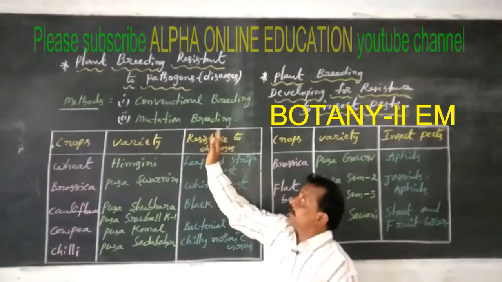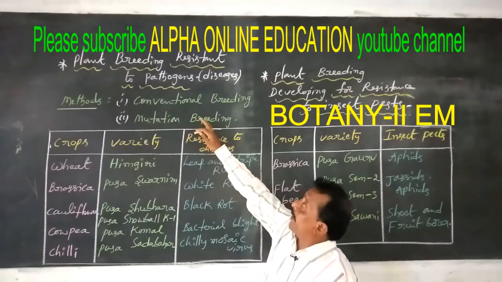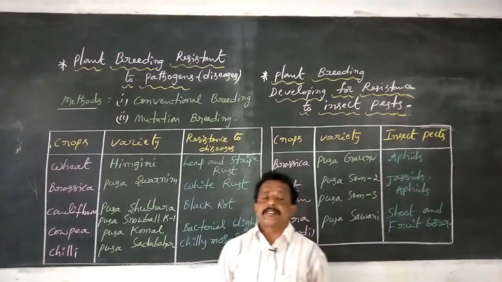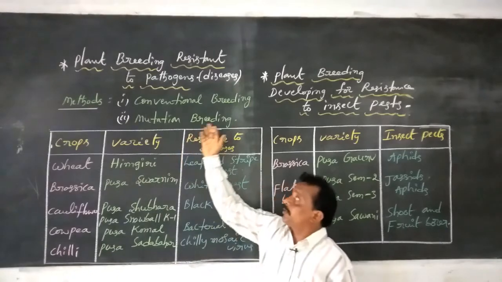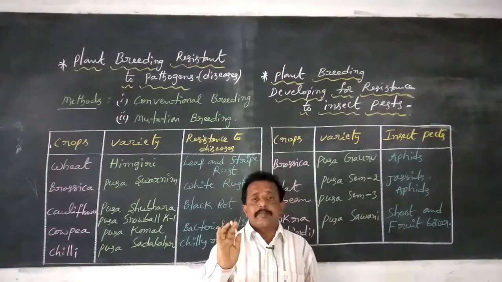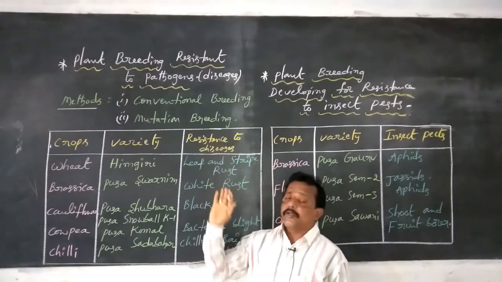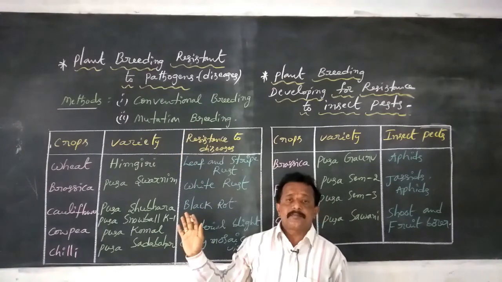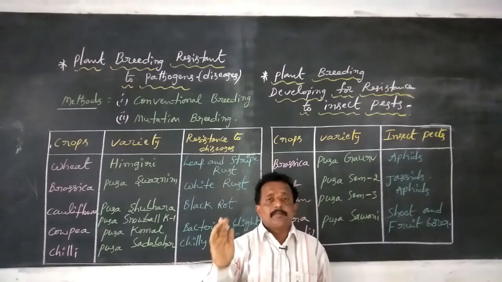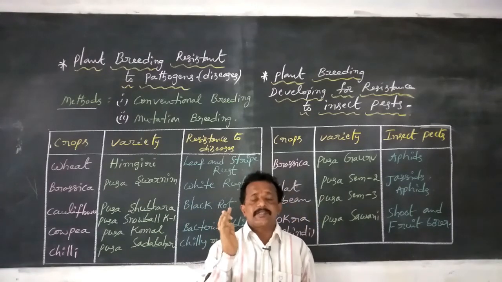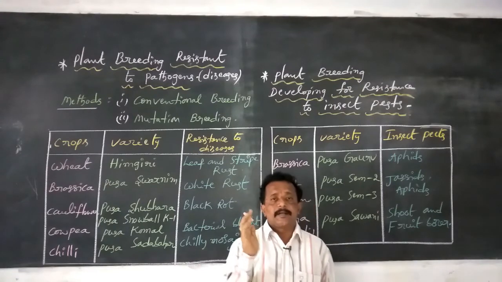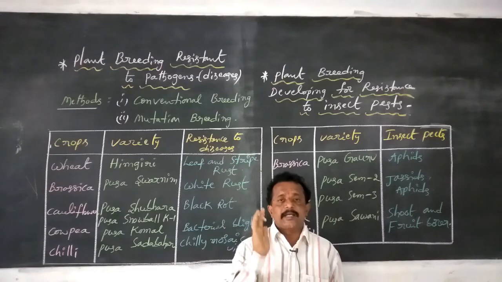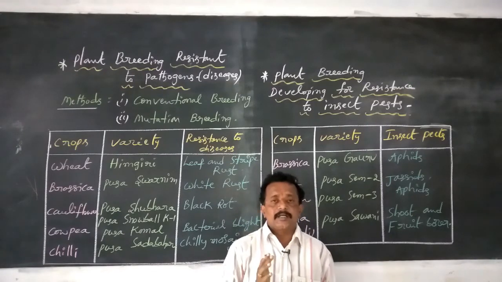Dear students, today we are going to learn about plant breeding resistant to pathogens or diseases. Dr. M.S. Swaminathan introduced several breeding crop plants, mainly wheat, rice, maize, jowar, bajra, as well as brassica